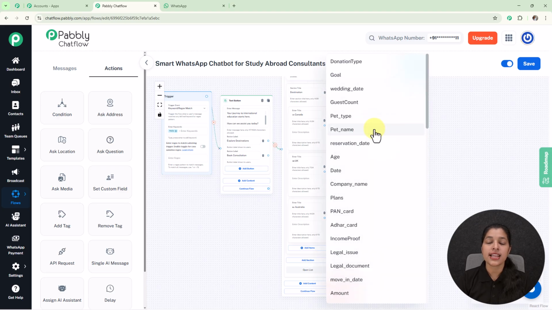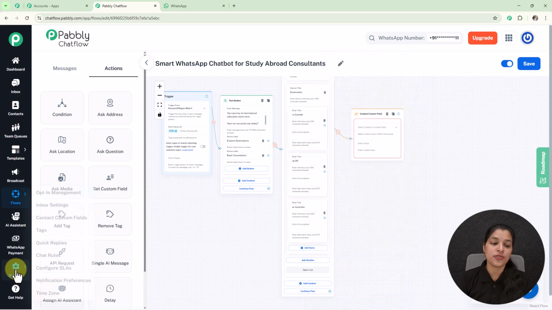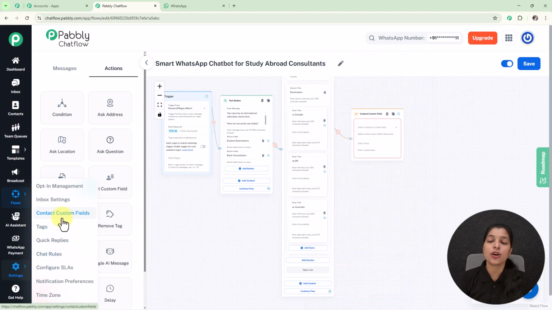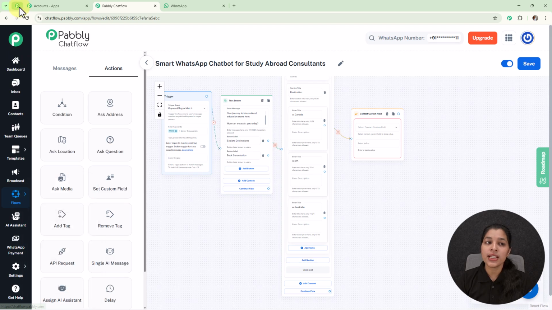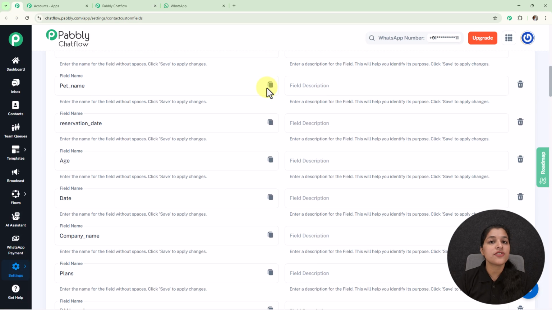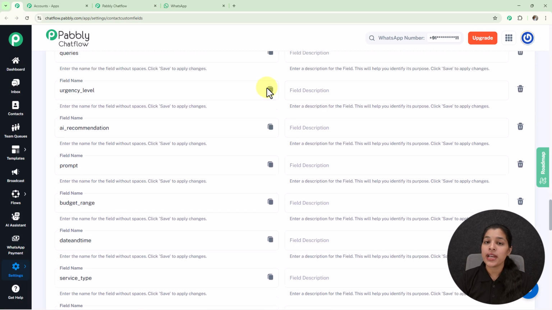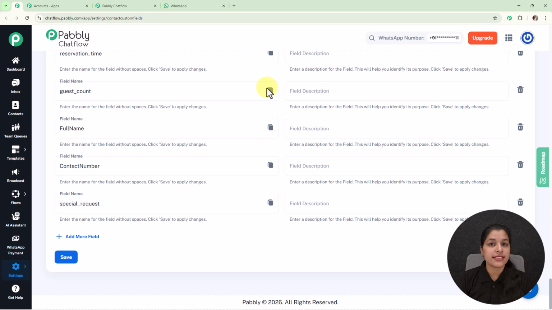And now I am going to connect it with my first list item, and from here you can select the contact custom fields. For creating your own contact custom field, you just have to move over the settings, and here you will see this option of contact custom fields which you have to select. As you select the contact custom fields, you will land on the contact custom fields page which I have already opened, where you can see the previously created contact custom fields by me.